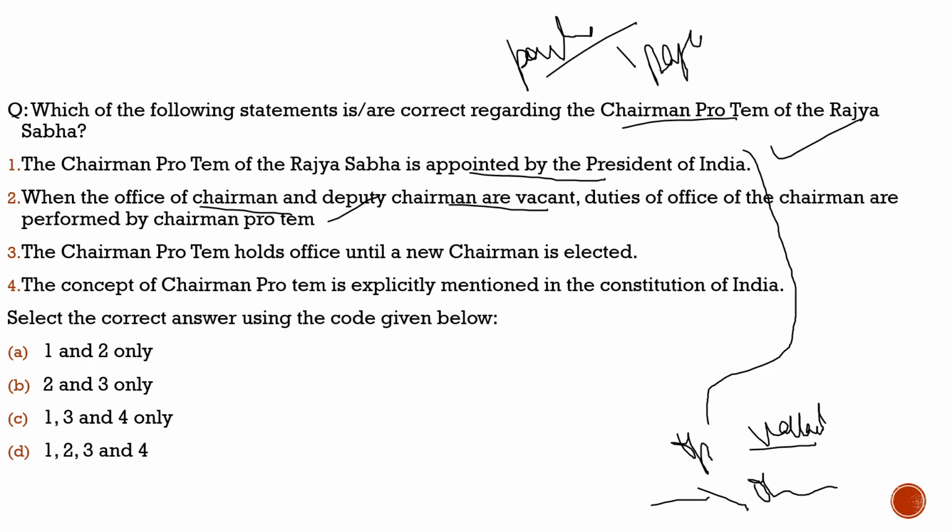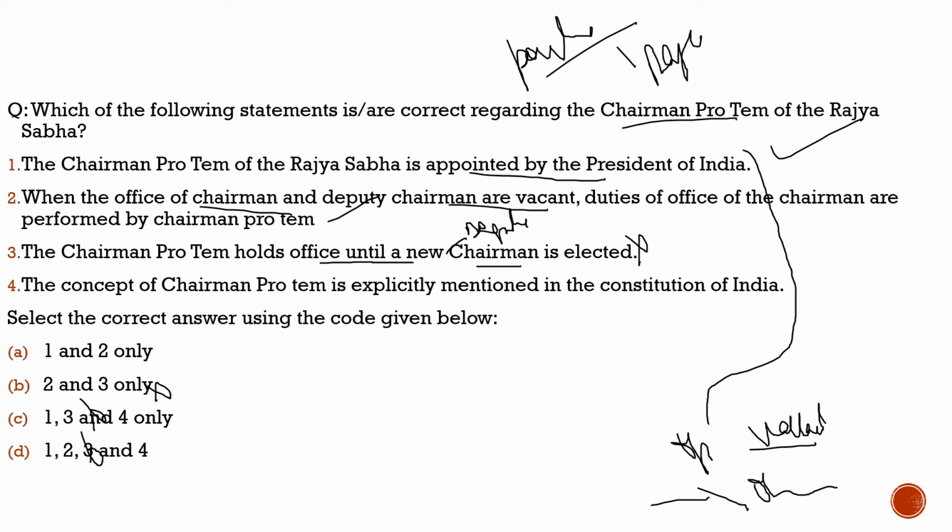Third statement, the chairman pro tem holds office until a new chairman is elected. No, it is not until a new chairman is elected, it is until a new deputy chairman is elected. So third statement is incorrect. When third statement is incorrect, we can eliminate option B, option C, and option D. We are left with option A only, which is 1 and 2 only, which would be the correct answer to this question.